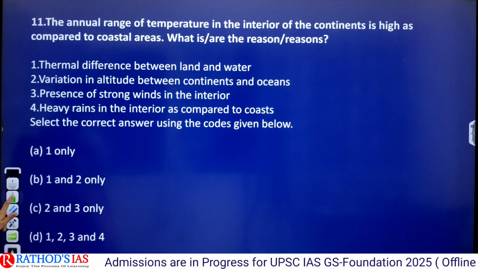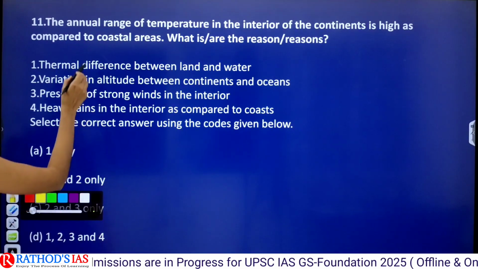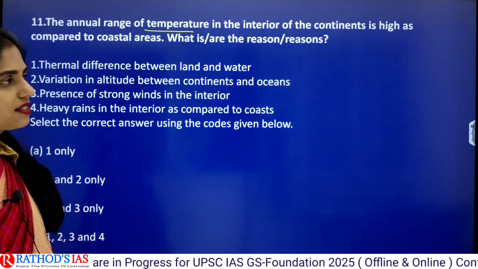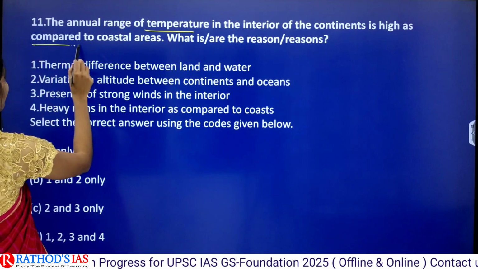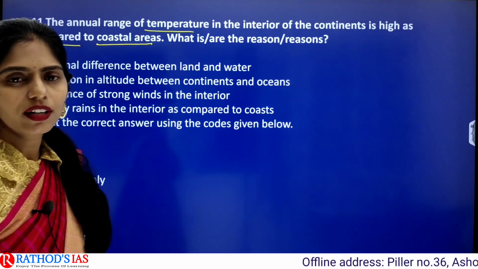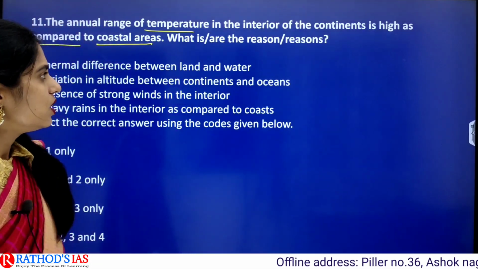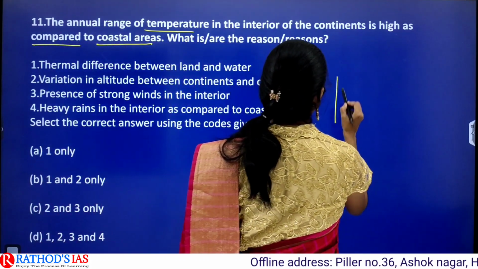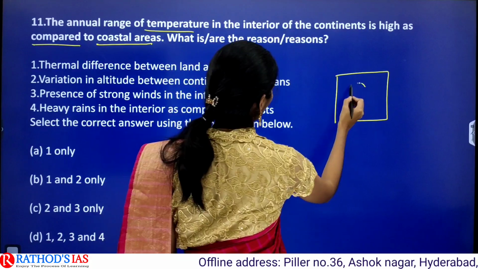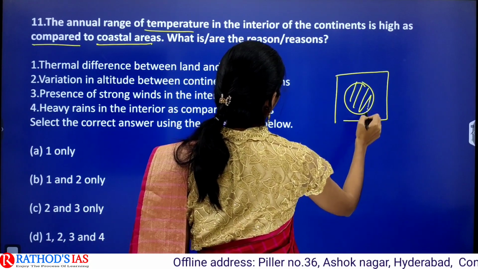And next, 11th question. The annual range of temperature in the interior of continents is high as compared to coastal areas. What is the reason or reasons? So this question is saying that this is a continent, for example. So what happened? The temperature in the interior of this continent is high.